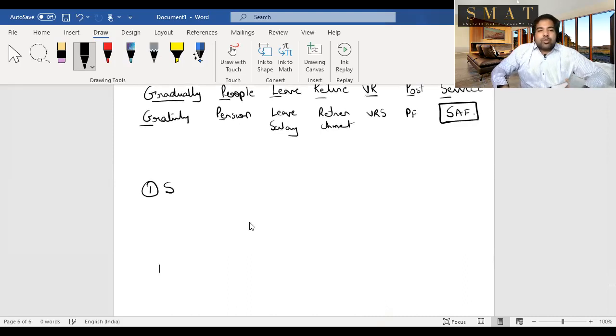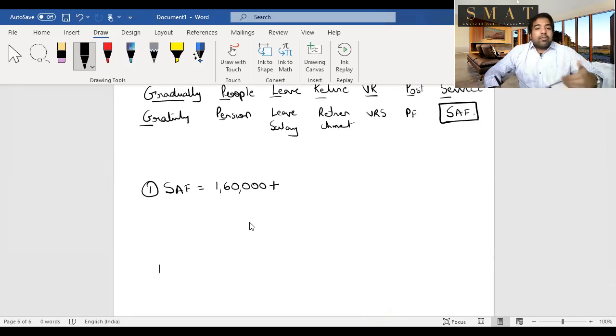Guys, the first one is superannuation fund. Your master contributes to this fund for your benefit. What is superannuation fund? It's a normal fund where money is contributed by the employer, that is the master, also. You may also contribute to it if you like, but your contribution we'll see in chapter deduction under chapter 6A. But right now your master is contributing some money. If he is contributing some money, let's say he contributes 1,60,000 rupees, will it be added? Of course, it's for your benefit.